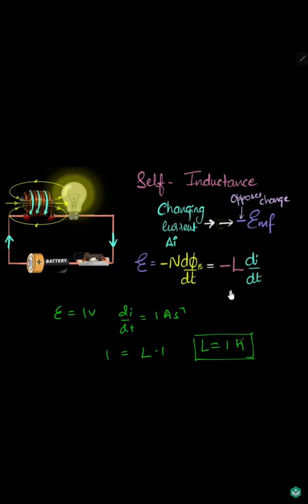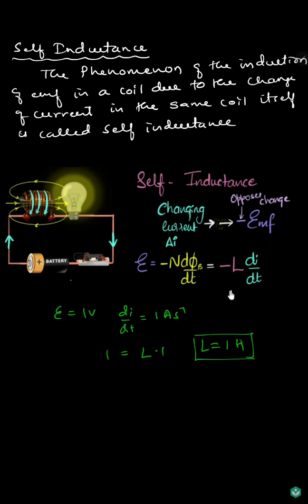So inductance is measured in Henry. How will you define 1 Henry? The self inductance of a coil is said to be 1 Henry if 1 volt of EMF is induced in the coil when the rate of change of current is 1 ampere per second through the circuit. That gives 1 Henry.